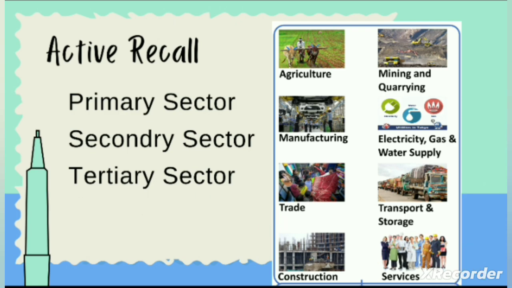And we have seen that the primary sector is also called the agriculture and related sector. The secondary sector is also called the industrial sector, and the tertiary sector is also called the service sector.